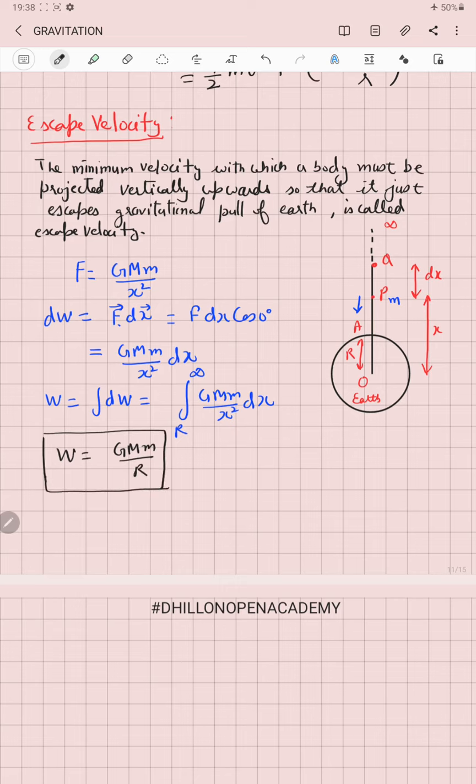Here in this expression you see that work done is positive, but earlier we had derived the expression for the potential energy, and there the work done was negative, so no negative sign here.